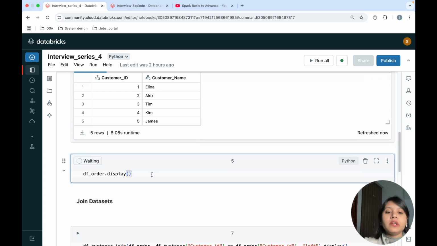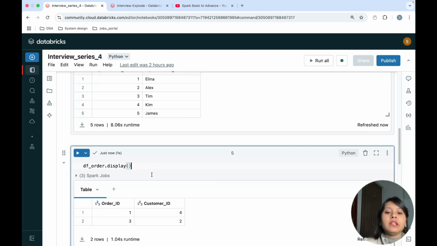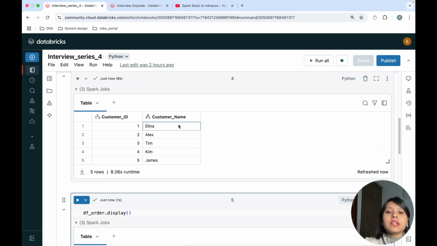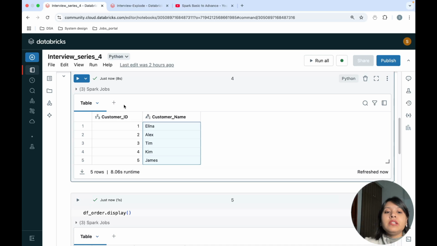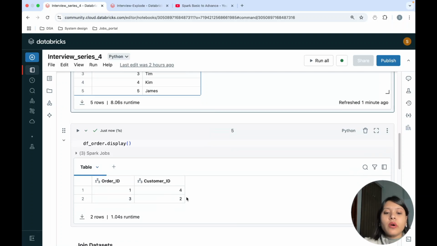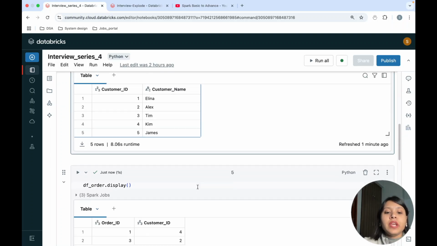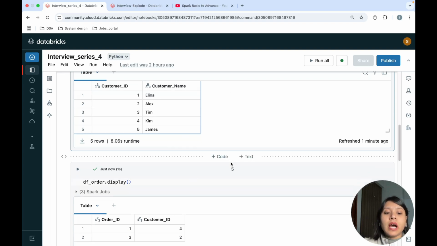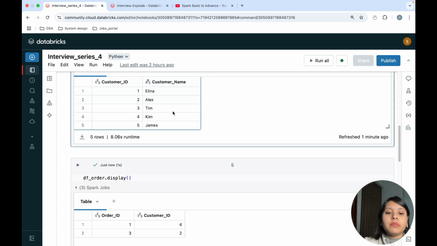So this is my orders table, and these are the two orders. Customer ID 4 has order ID 1 and customer ID 2 has order ID 3. And I have these customers in my customers table. So customer IDs 2 and 4 have ordered because I have them in my orders table. If I need the customer names who have ordered the order IDs, then I have to join these tables to get my order IDs and the customer name, right?